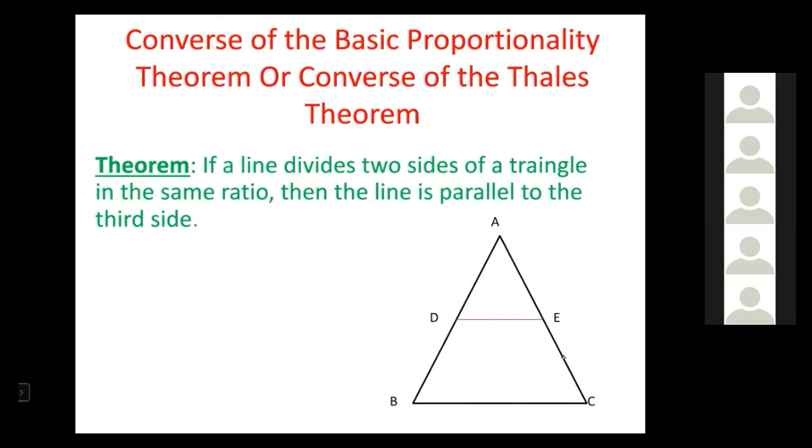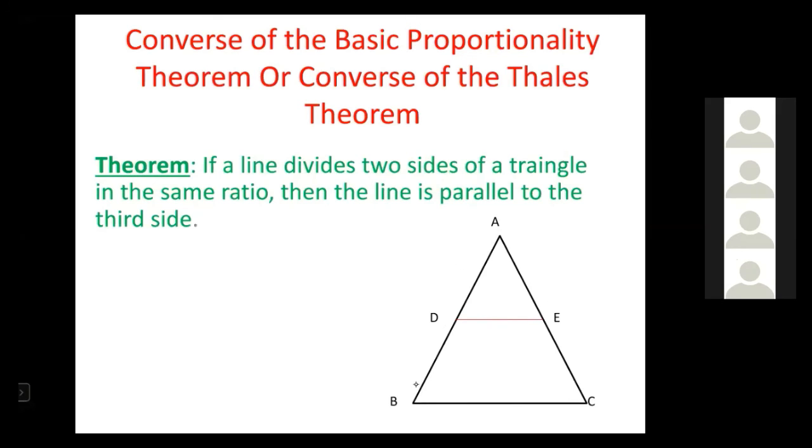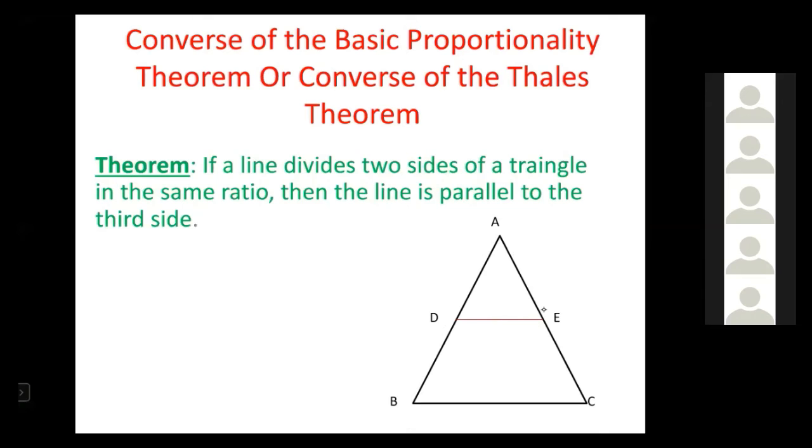It is given. Then we have to prove that DE is parallel to BC.